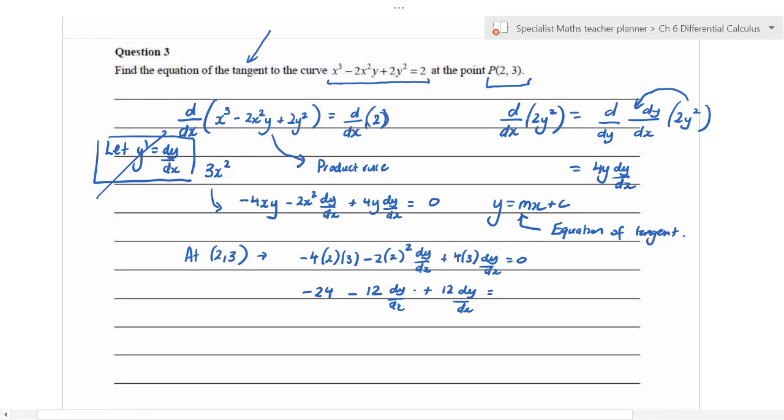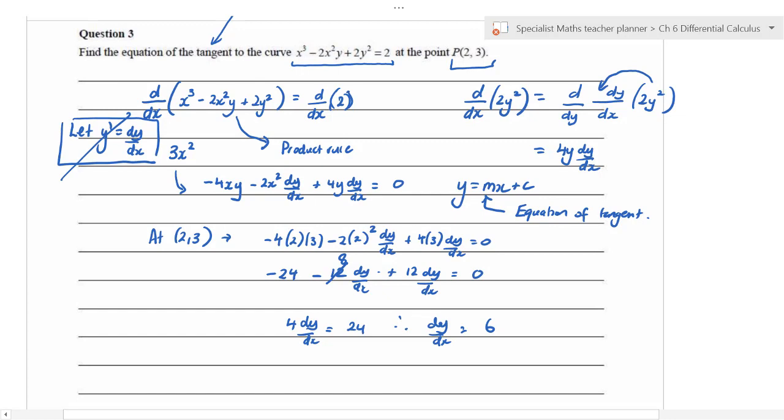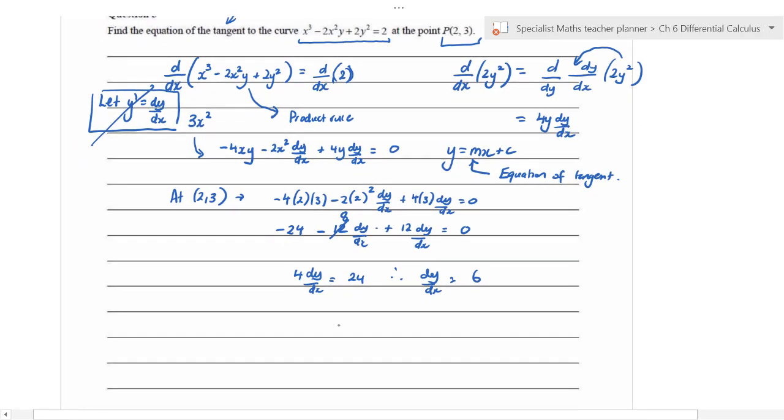So what have I missed? Oh, that's 8. I was going to say that can't work out. There we go. So now what we've got is 4 dy/dx is equal to 24. So therefore dy/dx is equal to 6. And of course, therefore what we can say is the equation of the tangent: y = mx + c, and isn't that equal to 6x + c?